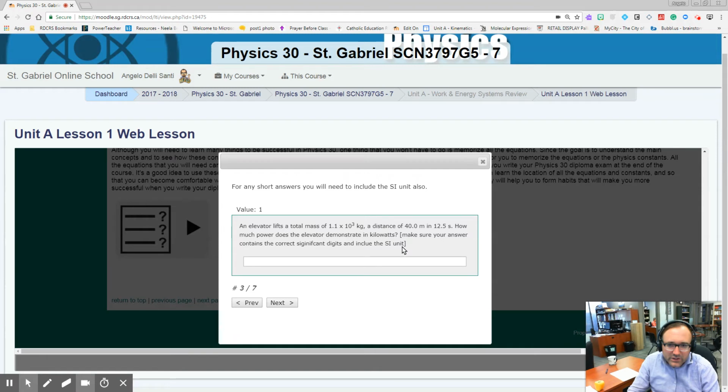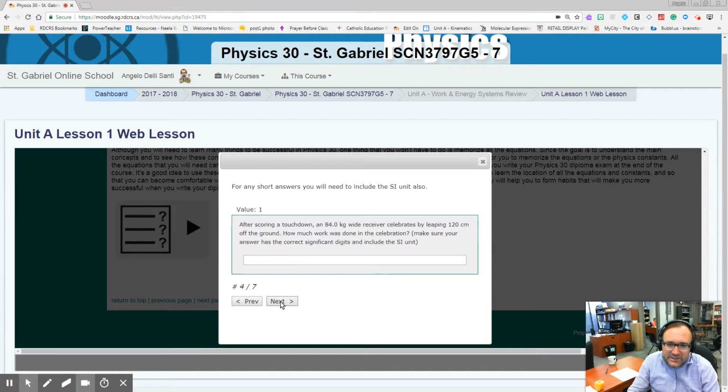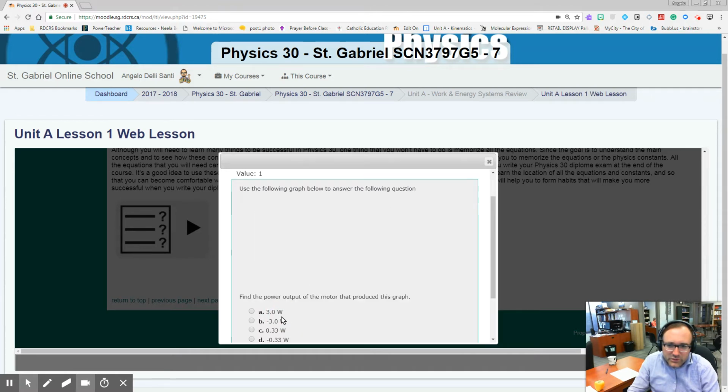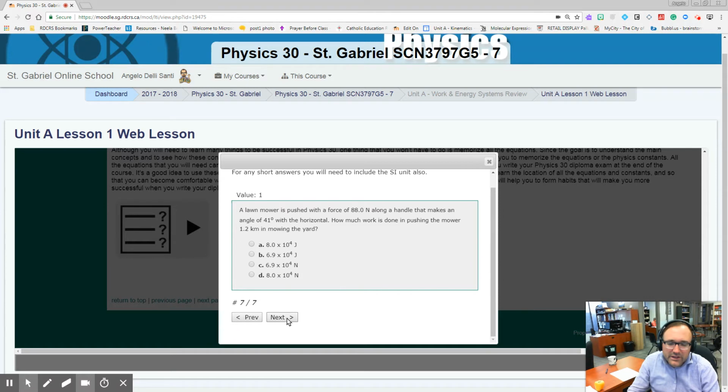So in this case, you are looking for kilowatts. Let me just make sure here. How much power? So power is W. So your answer could be in W or it could be in kW. And make sure you do that correctly by putting kW right after you put your numerical response with a space, kW.